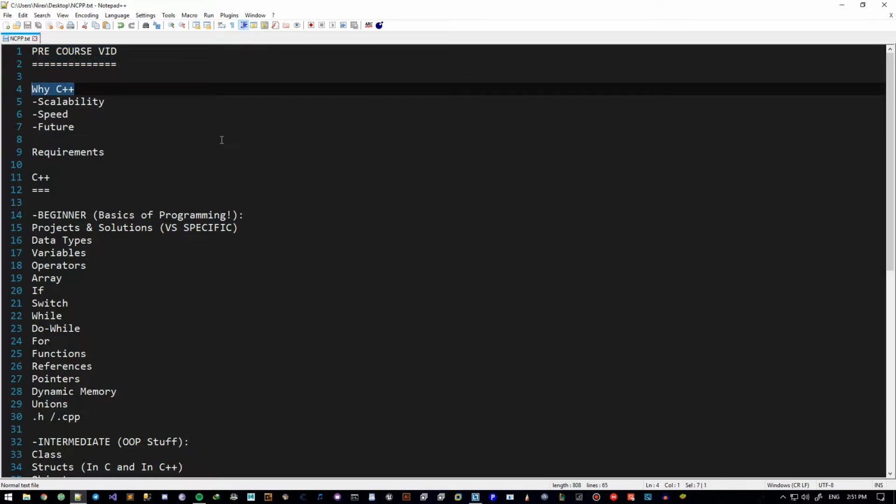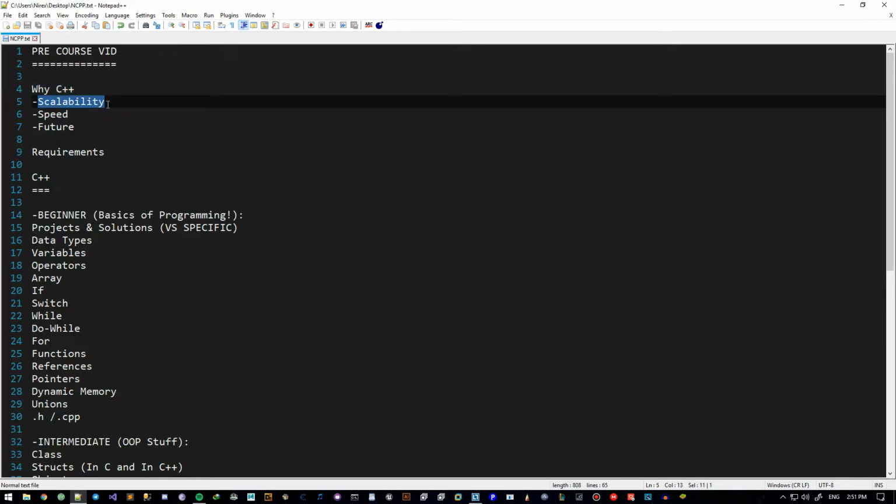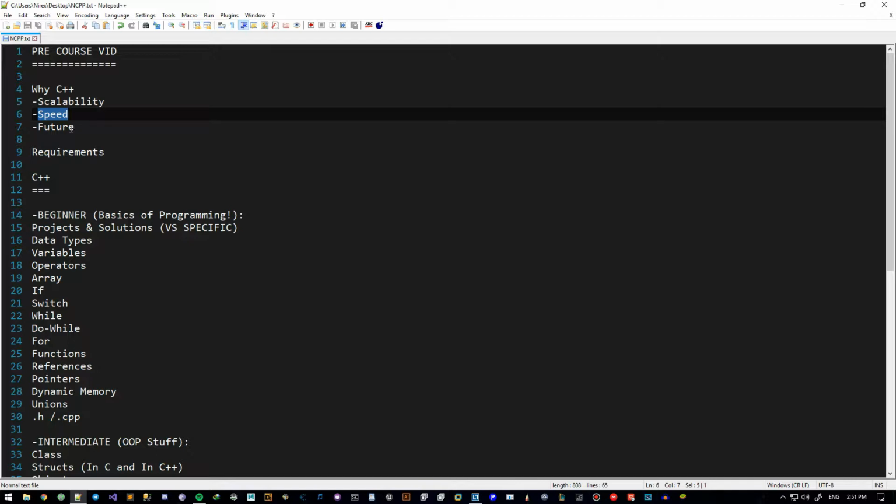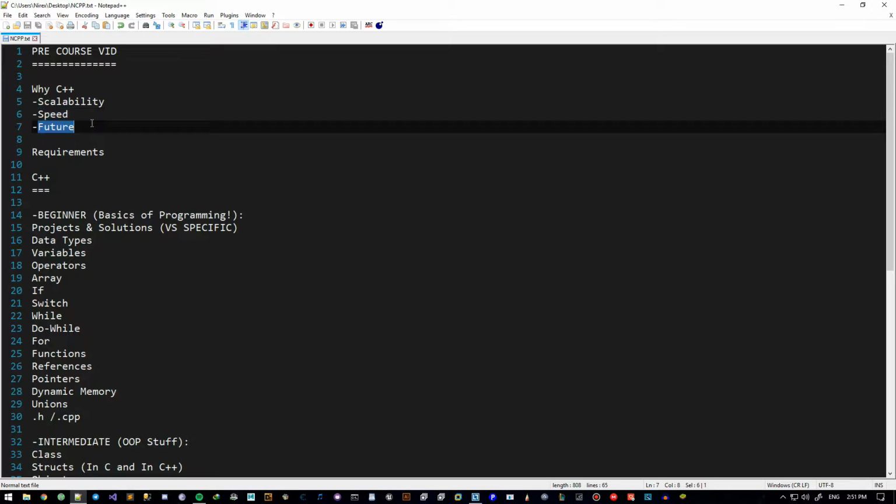Everybody asks that question. Everybody wonders why should we go for C++ in this day and age. Well, the reason to that is because C++ has a high amount of scalability. It's very scalable, I'm sorry. It has a high amount of speed and it has a bright future. Okay, so what do I mean by scalability?